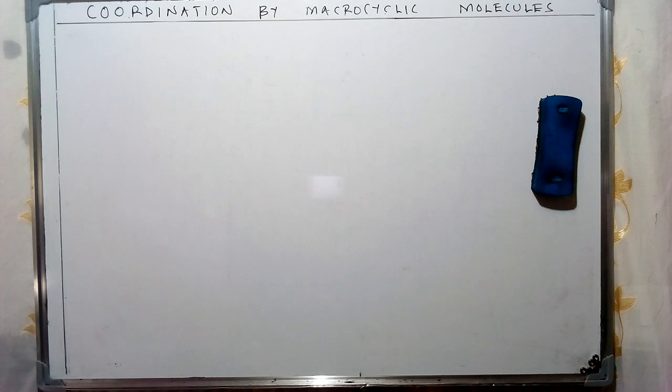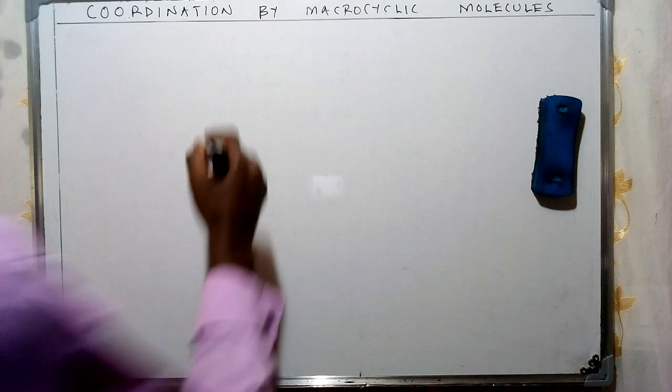In today's discussion, I'm going to look at an important concept of coordination by macrocyclic molecules. This basically is going to assist us understand the biological ligands for metals, which are going to be involved in formation of various types of important biological complexes. This follows a range of discussions we have had, particularly on bio-inorganic molecules, and it's going to assist us identify various types of complexes which are going to be formed by a variety of ions, which we said in our previous video.